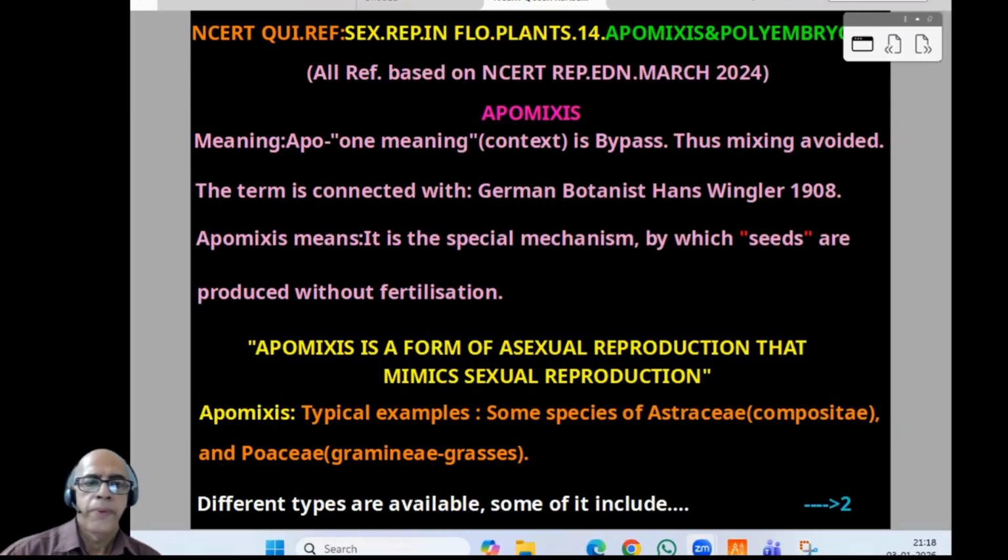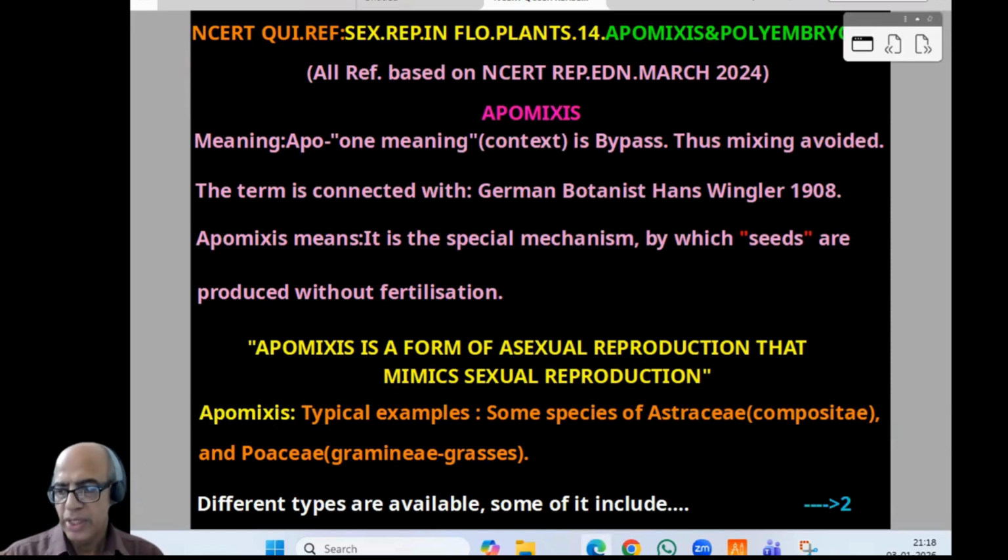To save time, I wrote some statements there. I think the screen came, so we can proceed. All references are based on the NCERT reprint edition, March 2024.